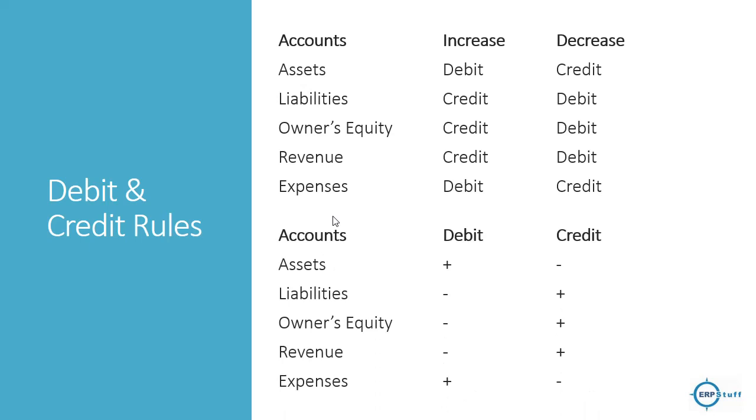This table you can just remember and you will be able to easily understand the entries. I put it like below, debit and credit is a plus and minus. So, you can even understand from this as well. Where it is plus means increase, and if it is minus it is reduced.